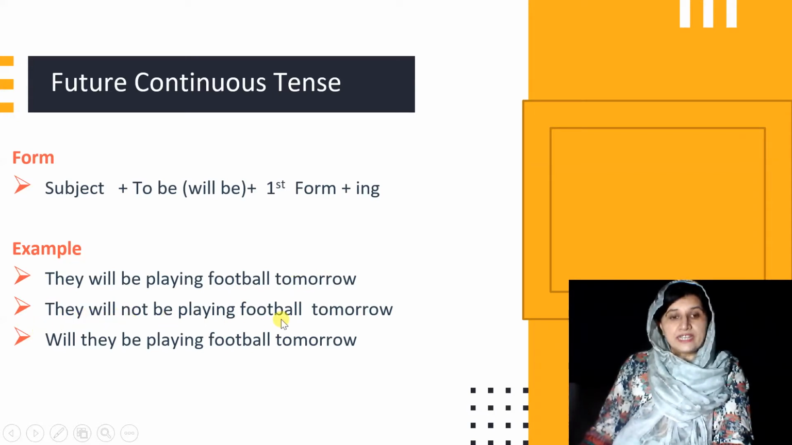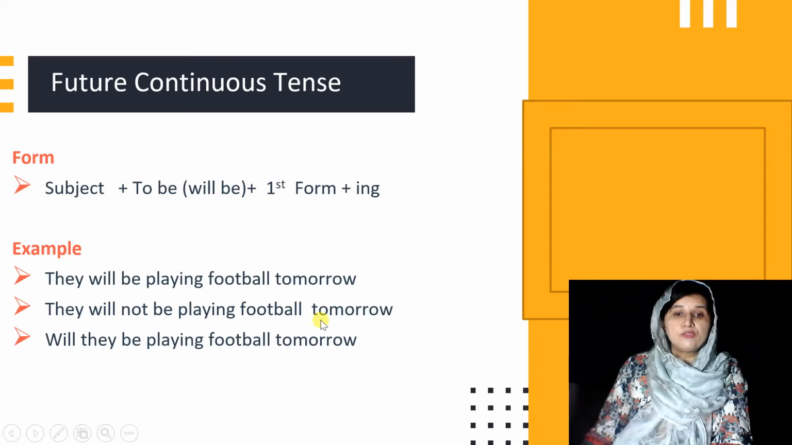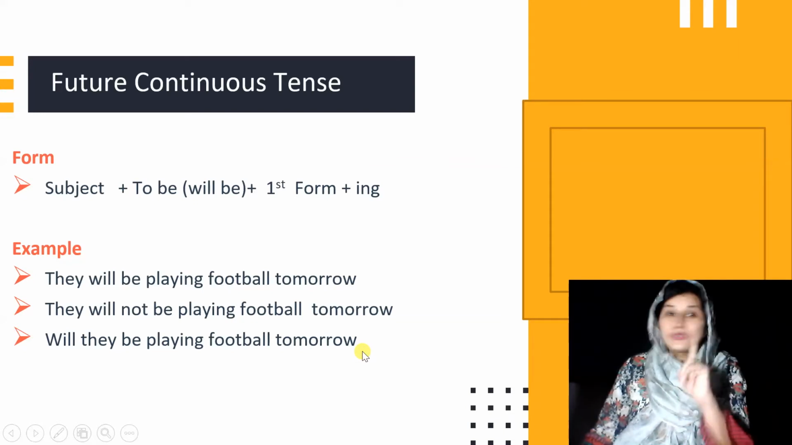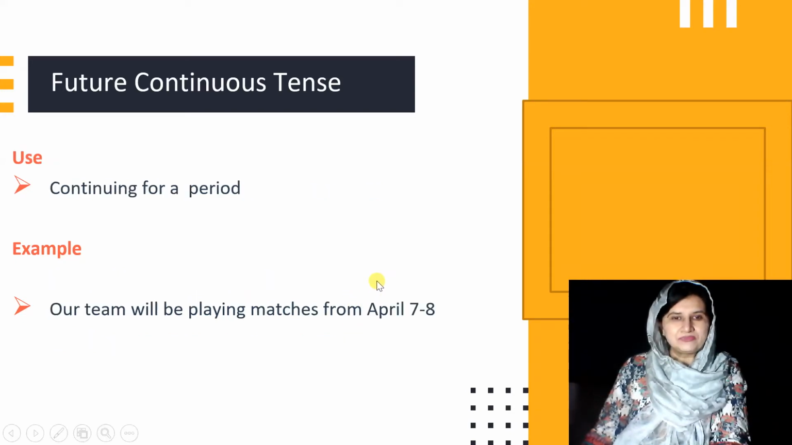In case of negative sentence, we just need to add not with helping verb will. Like we can say they will not be playing football tomorrow. In case of question statement, you add a helping verb in the start and you say, will they be playing football tomorrow, and question mark. I forgot it, but you should never forget to add question mark after the question statement, right?